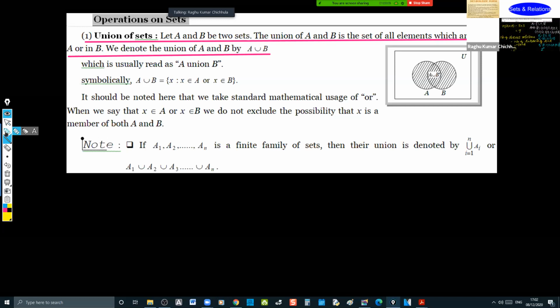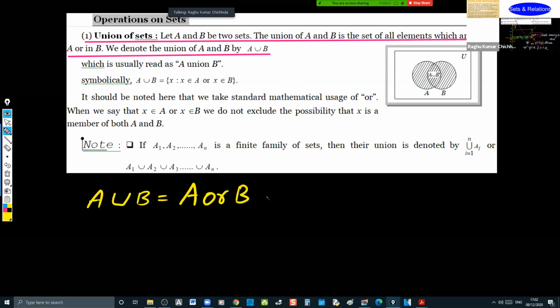So A union B means, how do you understand it verbally? A union B is nothing but A or B. Further, this OR is meant for plus. Understand this carefully.